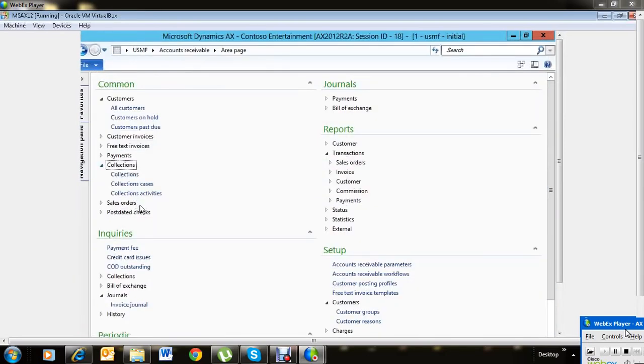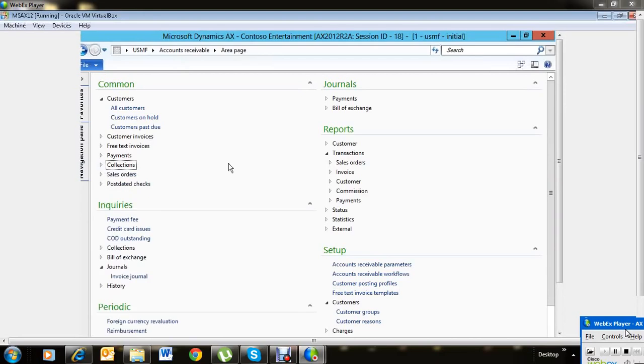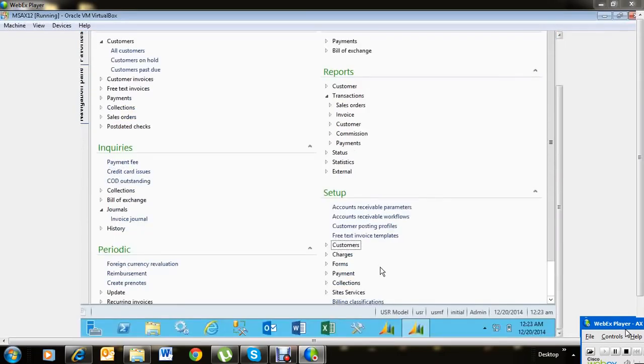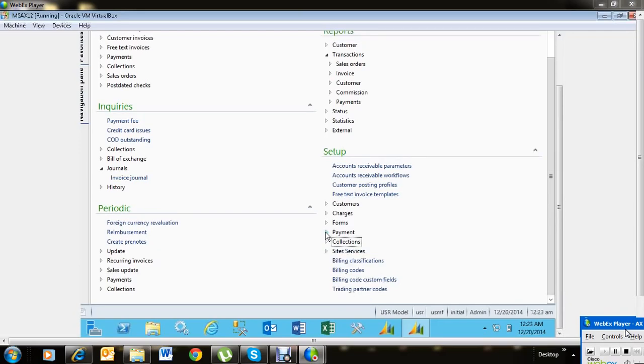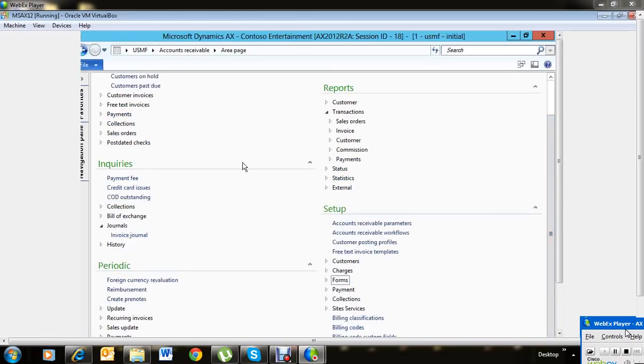We'll also look into the setup of the collection letters, how we set up the collection letters, the interest rates, the collection agents and the aging period definitions. How do we do all of these things? We're also going to look into that. We also have the print management setup, where we can define our sales orders and the purchase orders, how exactly the print management should be. We want to look into that in our planning.